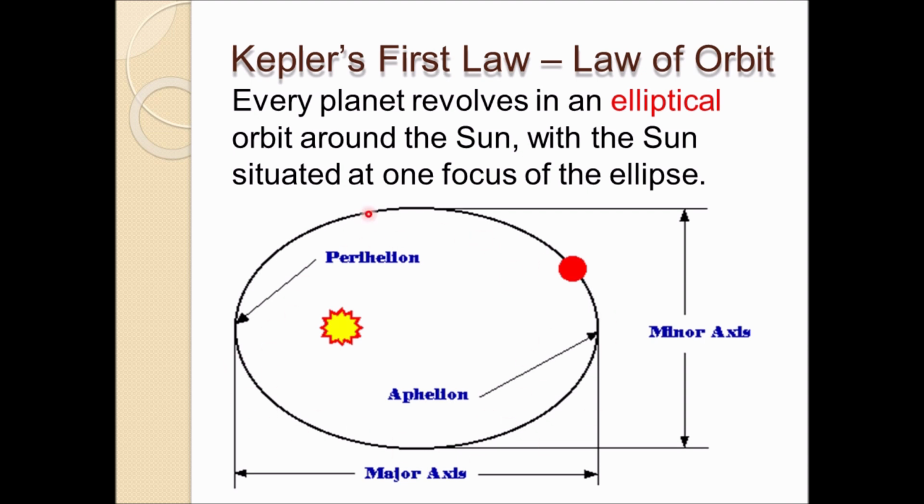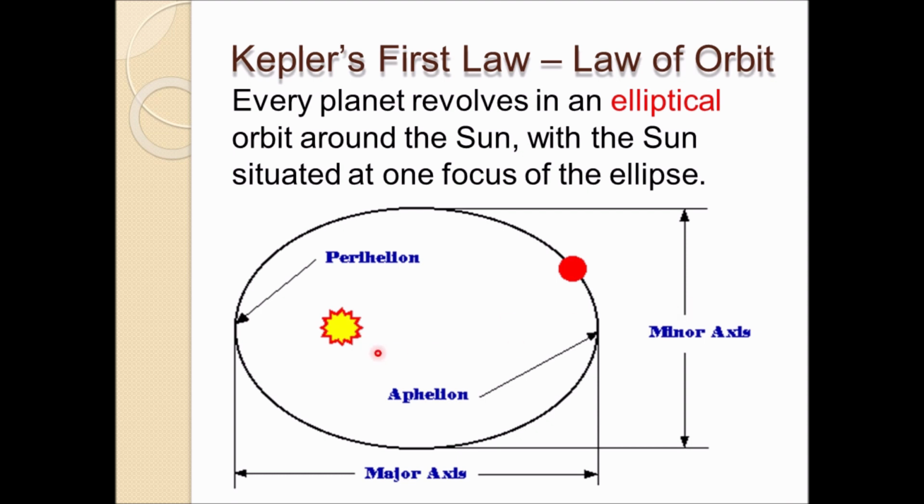In this ellipse, this is the Sun and this will be the Earth. It will revolve around like this. Look at the cursor. It is not a circle, it won't revolve like this, it will revolve like this. In this position the Earth is very far away from the Sun, and in this position the Earth is very near to the Sun.